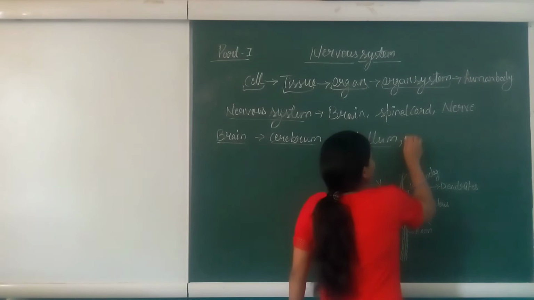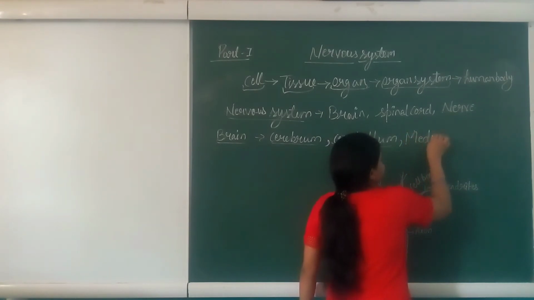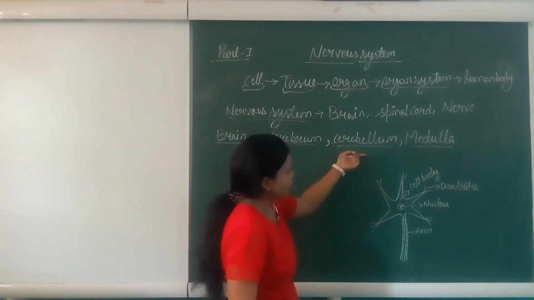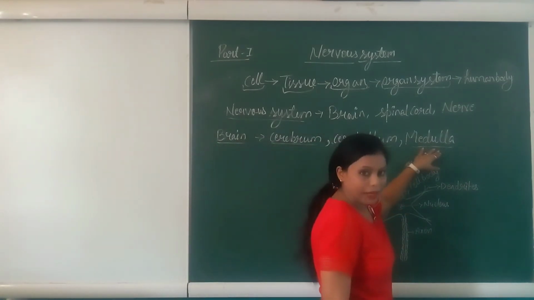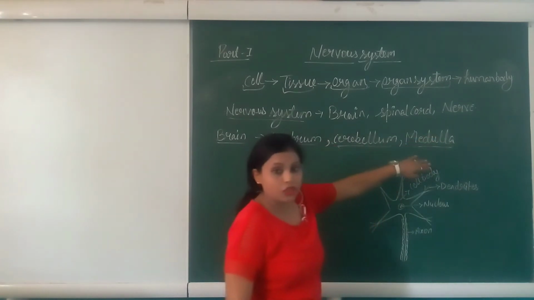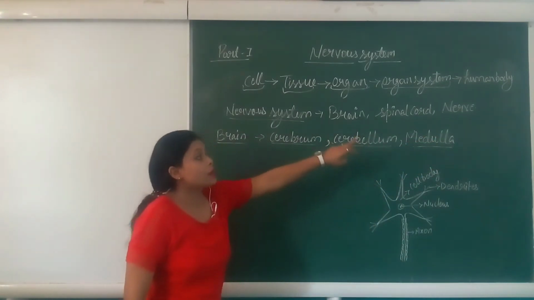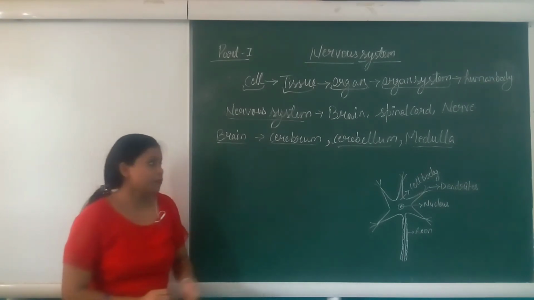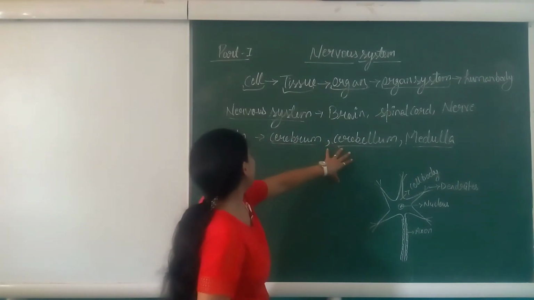Third part is the medulla. The medulla is the third part of the brain and it is present below the cerebellum. It is also connected with the spinal cord. Due to the connection with the spinal cord, it carries signals from the brain to other organs and the spinal cord. This is all about the brain.